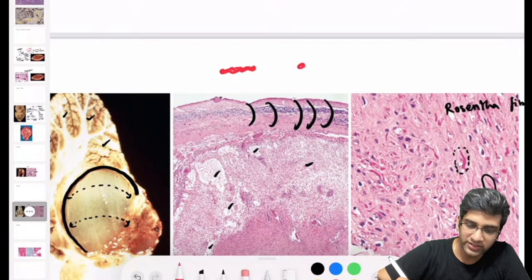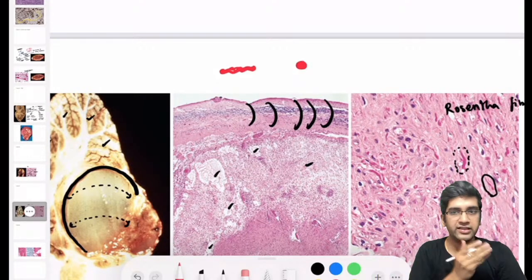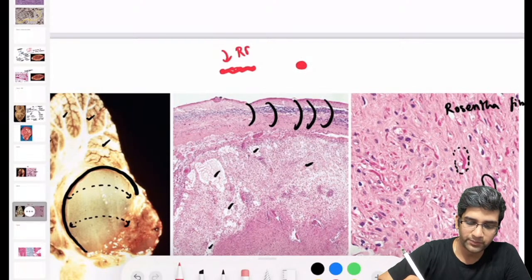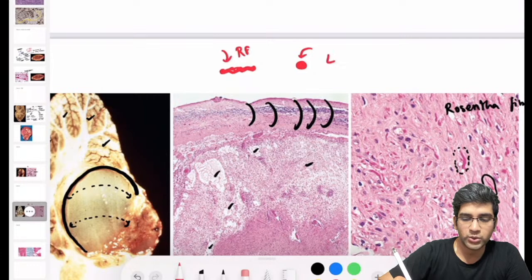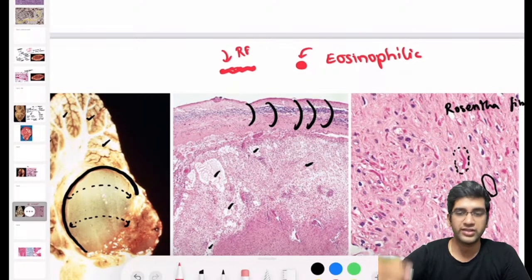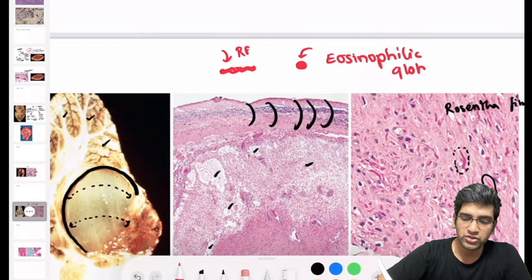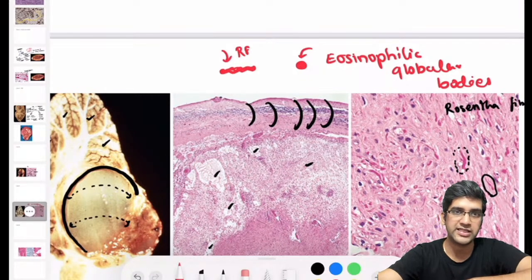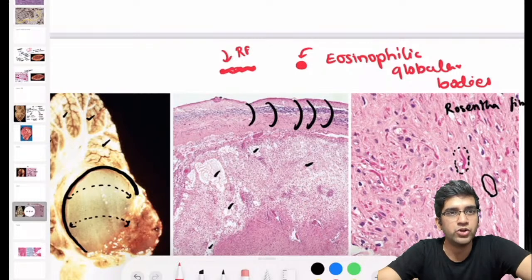So I have two findings. Please do remember both. The cut surface will look totally different. The same thing on a cut surface, we call eosinophilic granular bodies. It's the same thing, just a different view. Eosinophilic granular bodies and Rosenthal fibers are both classical findings seen in juvenile pilocytic astrocytoma. It's a grade 1 tumor or a grade 3 tumor?